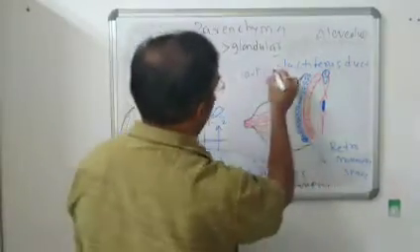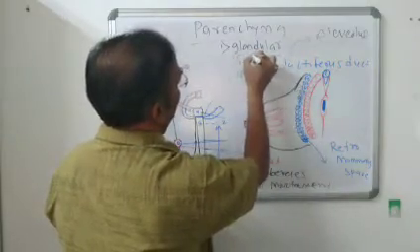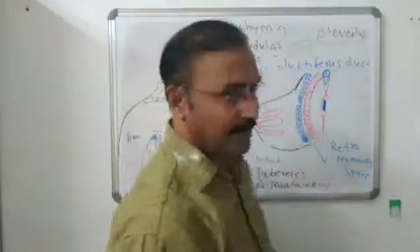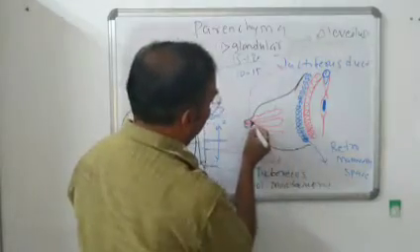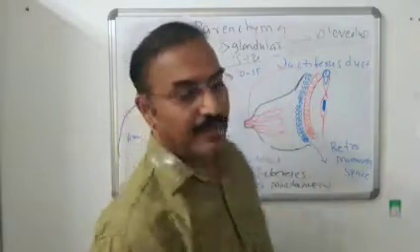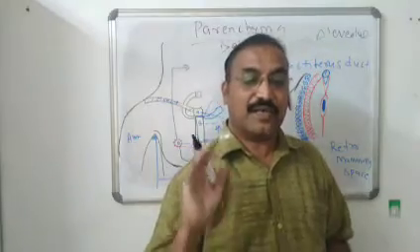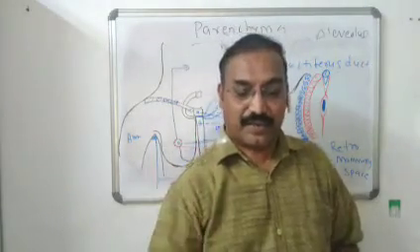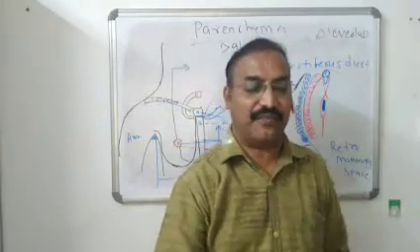It is 10 to 15 in number, though in some books it is given as 15 to 20, so don't get confused. The lactiferous duct opens at the nipple and produces milk after delivery. So this is the secretory unit of the breast.